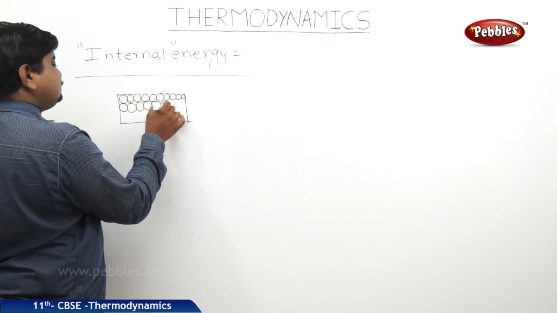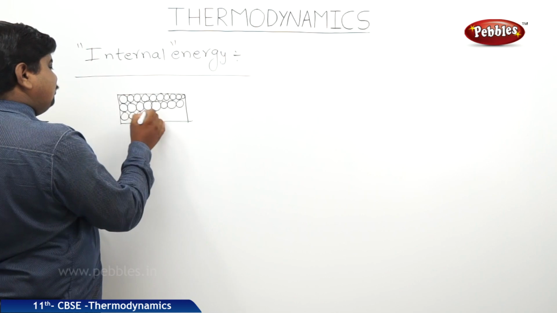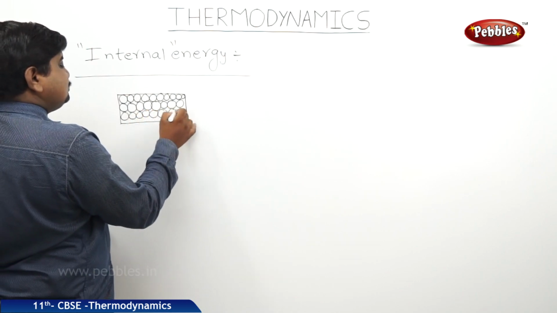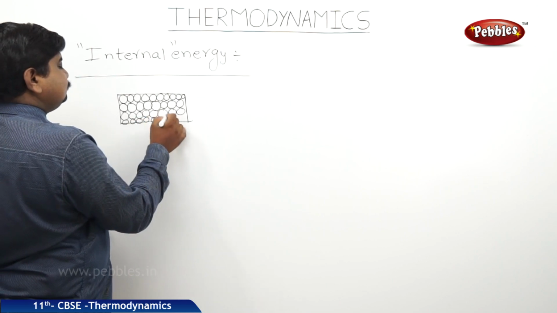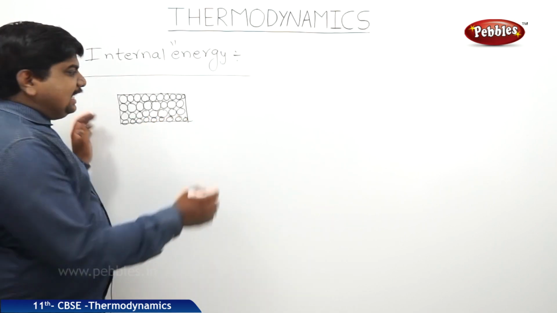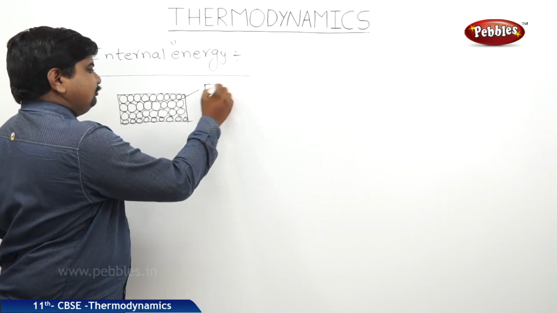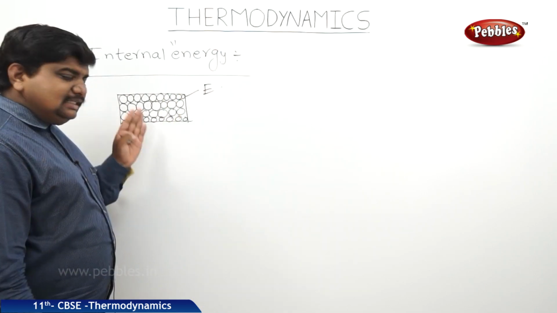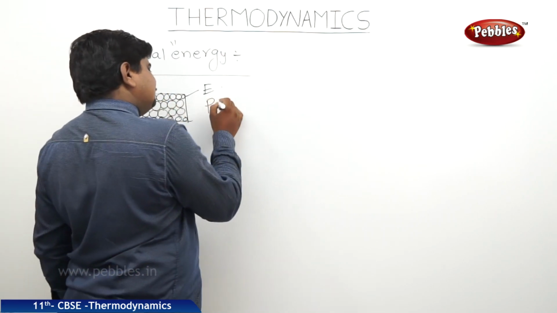We can see the arrangement may be of the same size and may not be the same size. Based on the arrangement and constitution of the molecules, they have some energy. We know that the energy possessed by a body by virtue of its position and structure is called potential energy.